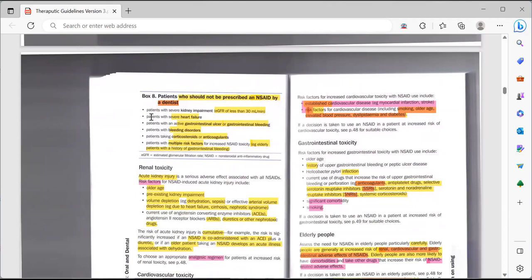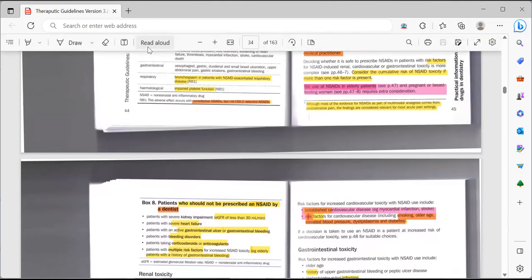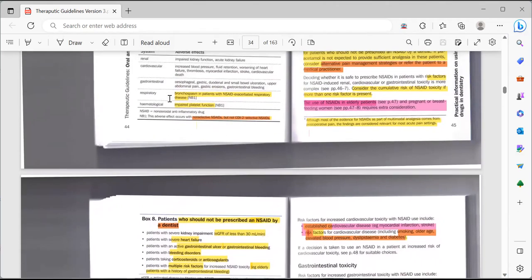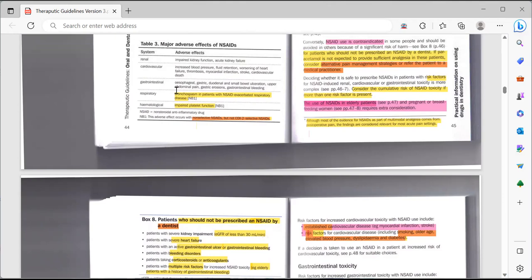Which are these patients? If the patient has severe kidney impairment, because you know the NSAID acts on the kidney. Okay, and if the patient has severe heart failure, because you know that these drugs act on the heart. If the patient has an active GIT ulcer or active bleeding, then you should not be prescribing, because it would only increase the chance of these things happening.